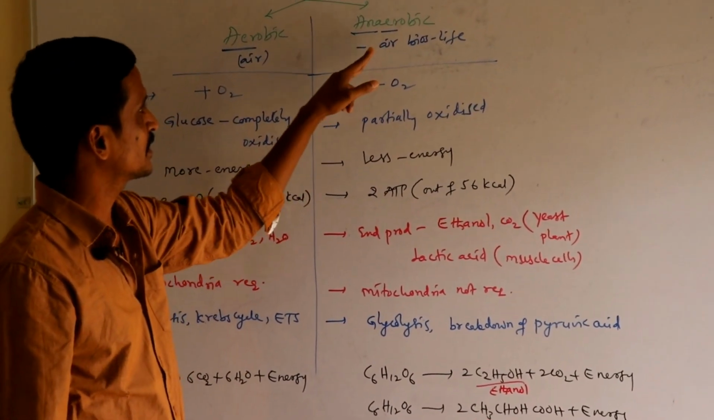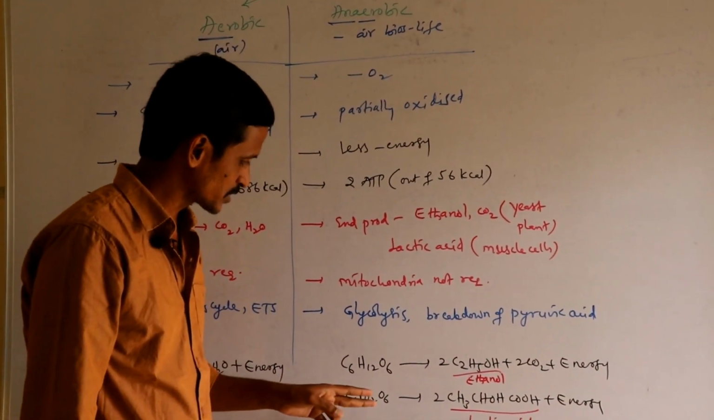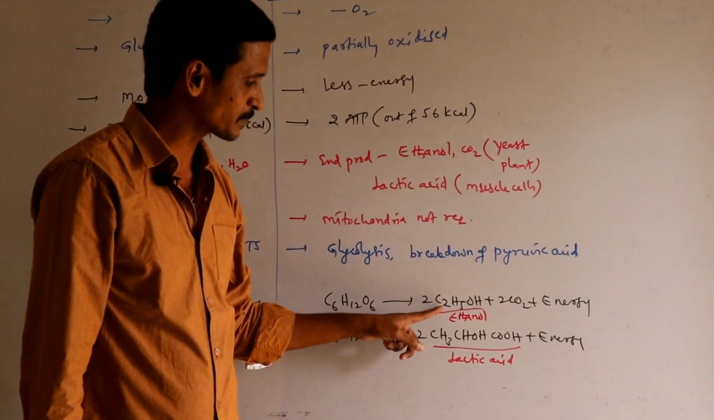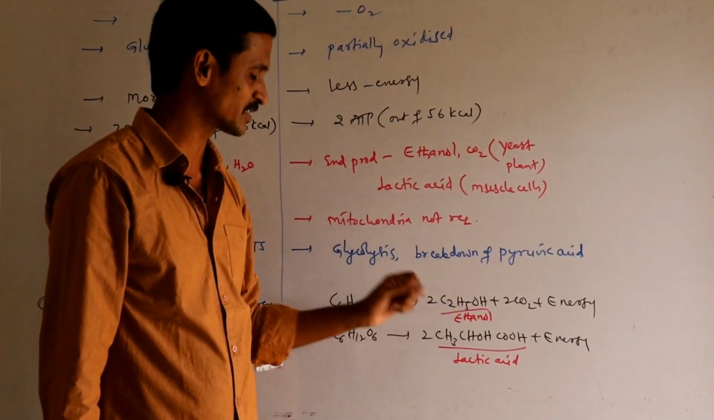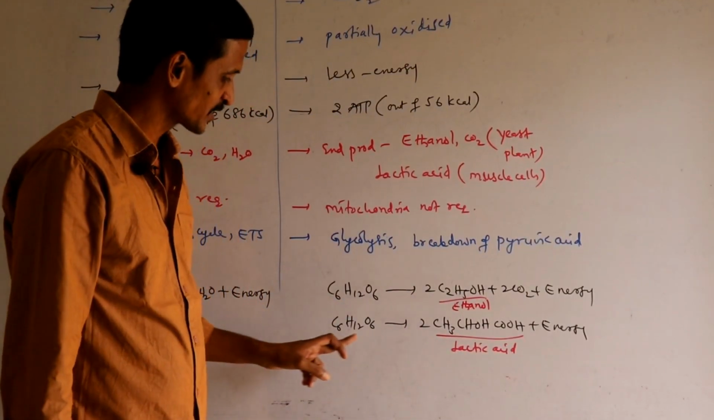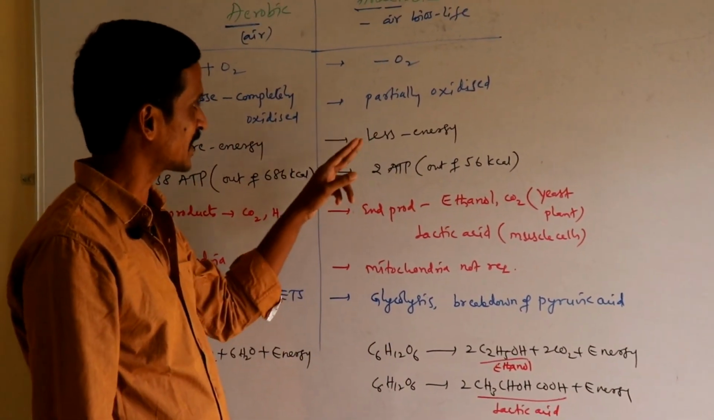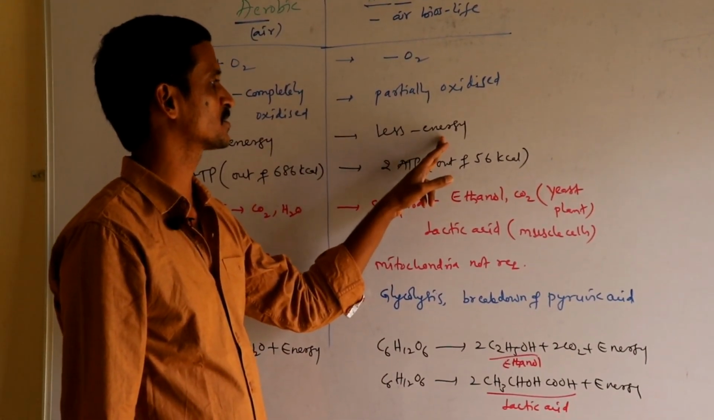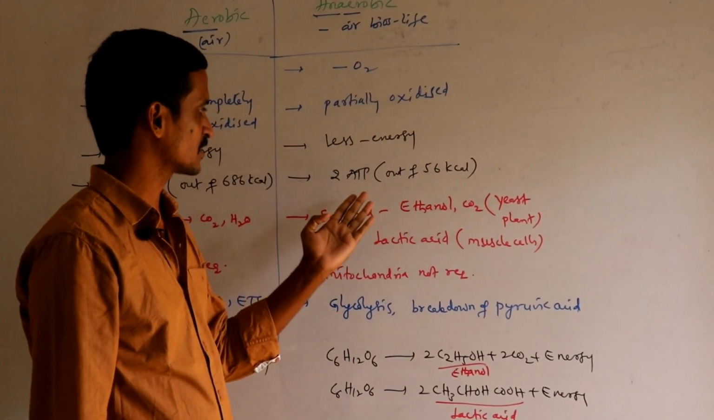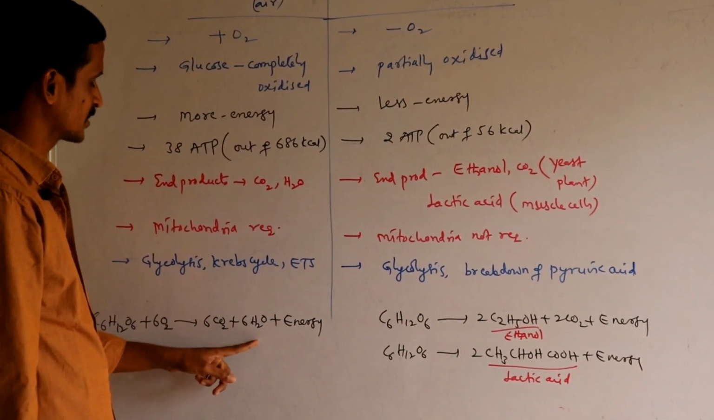Whereas in the case of anaerobic respiration, glucose is partially oxidized. Glucose is partially oxidized means here you see a carbon 6 compound is converted into a carbon 2 compound. C2H5OH, that is ethanol, and CH3CHOHCOOH, this is lactic acid. Means glucose is not completely oxidized, it is partially oxidized. That is the reason why less amount of energy is produced. As less amount of energy is produced, that means out of 56 kilocalories, only 2 ATPs are released here. Then, when you see the equation, you will understand it very clearly.